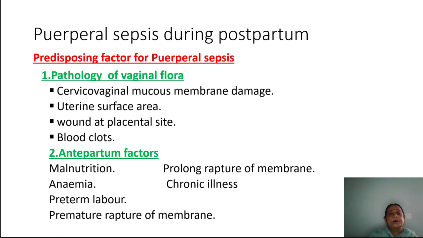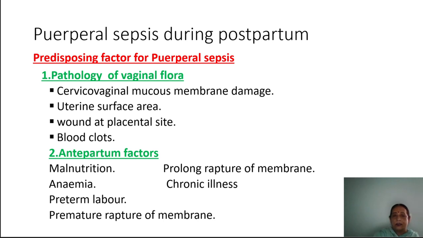Next, what are the predisposing factors for puerperal sepsis? There are a lot of factors which are responsible for puerperal sepsis. First one, the pathology of the vagina. We already discussed it in previous slides. There are dormant organisms which are responsible for the growth of microorganisms. Cervicovaginal mucus: in the vagina there is mucus membrane damage at the time of labor.